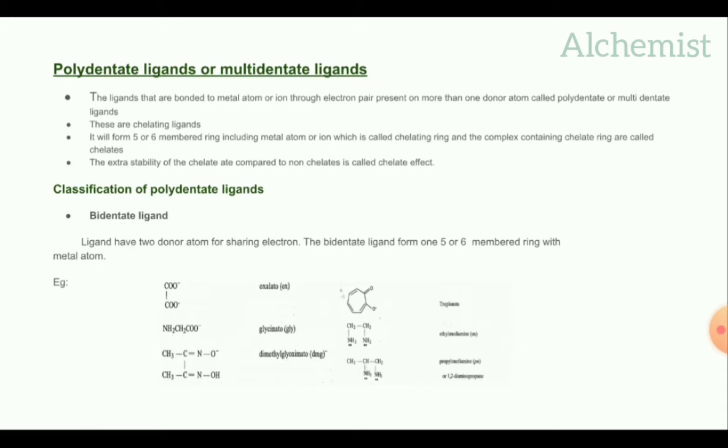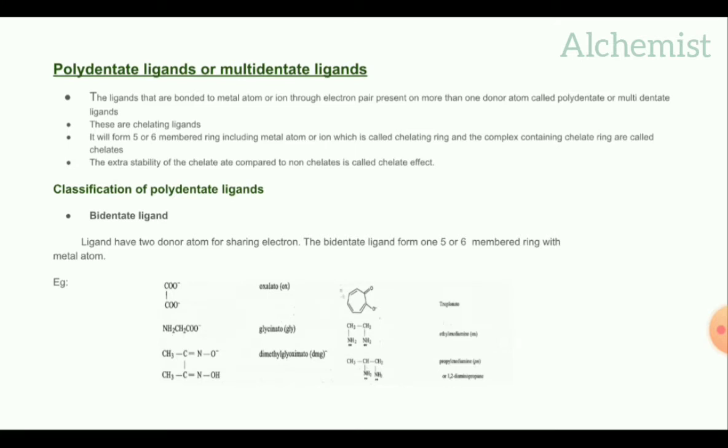Firstly, bidentate ligands. Bidentate ligands means the ligand having two donor atoms for sharing of electron pairs. It will form one 5 or 6 membered ring with a metal atom. A bidentate ligand having two donor atoms for sharing electron with the central metal atom will form one 5 membered or one 6 membered ring with a metal atom. Examples: